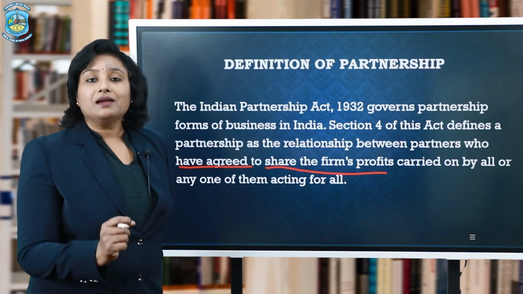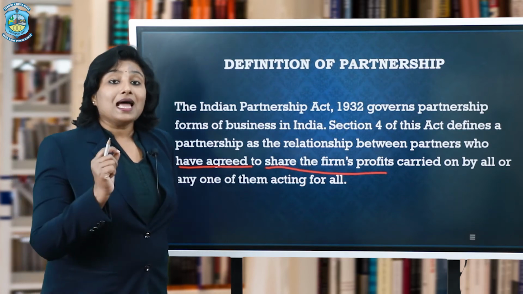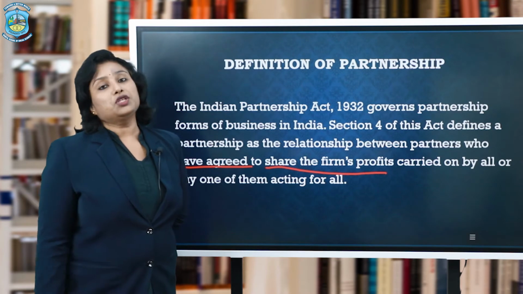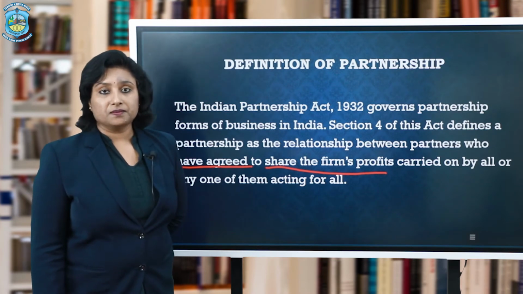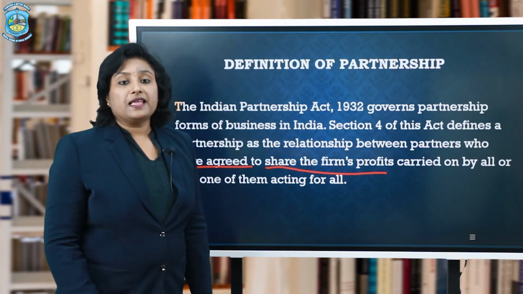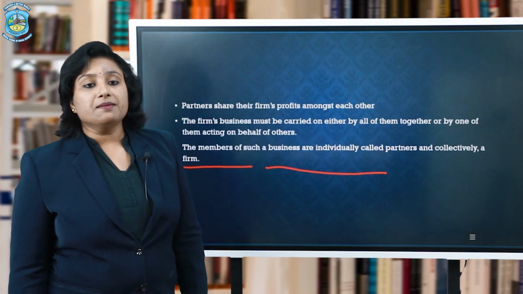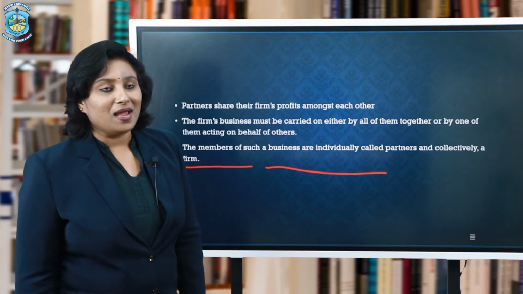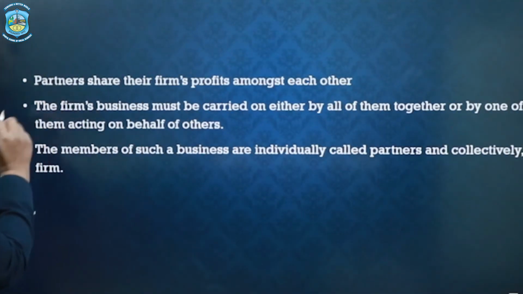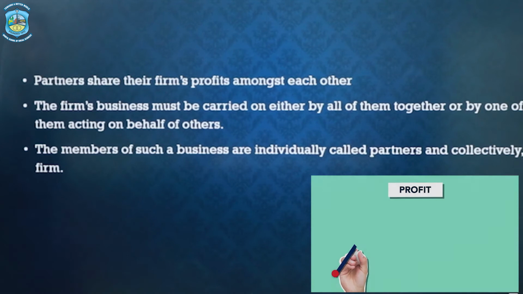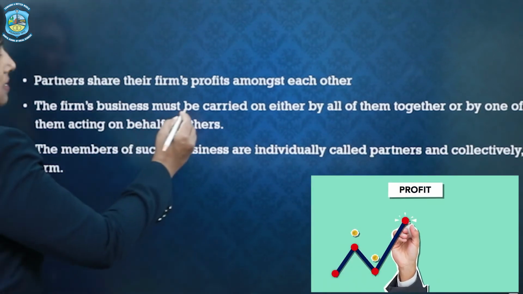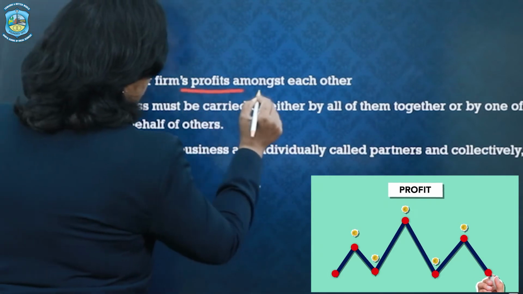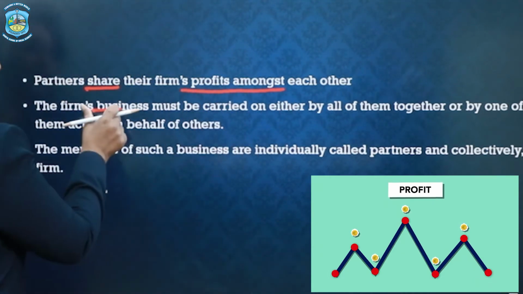Now, these are the specific terms which have to be kept in mind when you are understanding the definition of partnership firm. Alright, so because of that, I have put all these important terms in bullet points. Let us understand them one by one. The first one being, partners share the profits of the firm amongst each other. And therefore, the important thing to be understood is the sharing of profit.